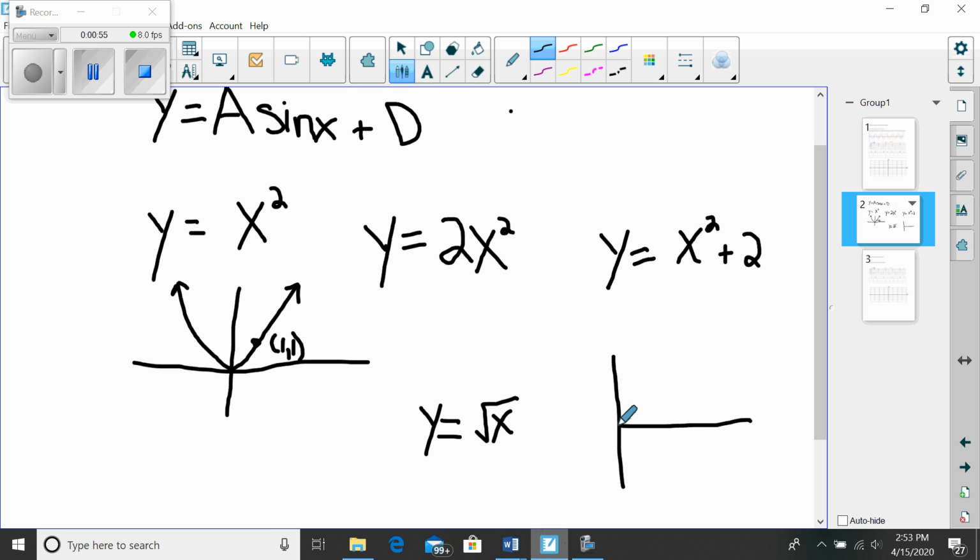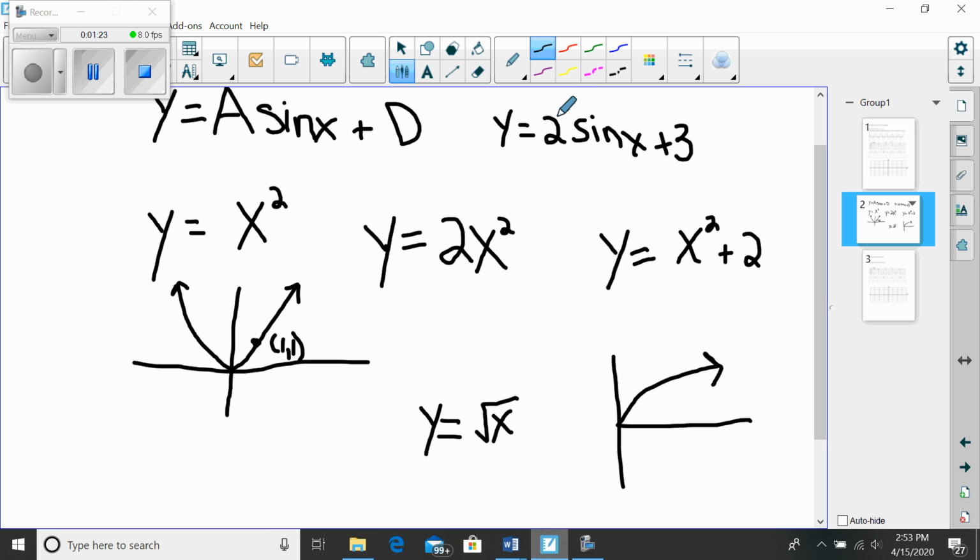And I just want to compare what you were doing if you were graphing something of this form with sine. So say you were doing something like y equals 2 sine x plus 3. What that did is it stretched the sine curve.